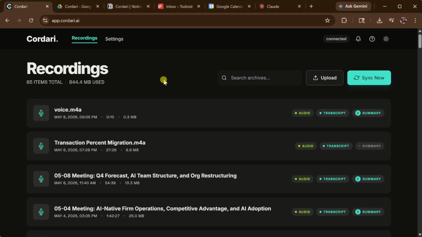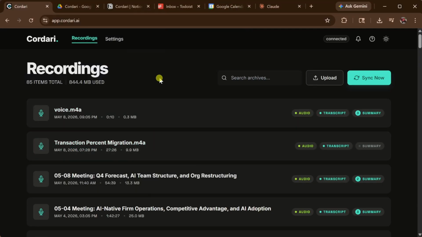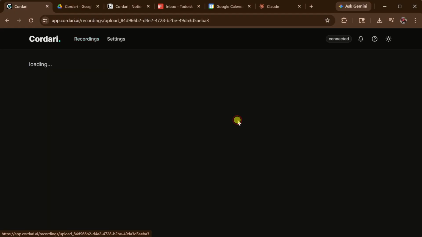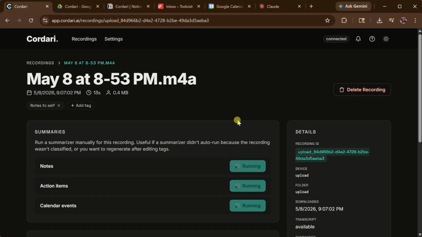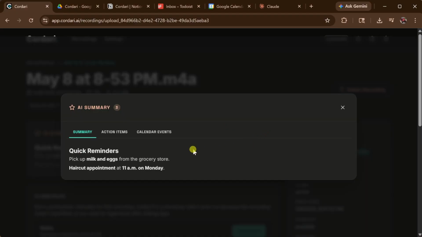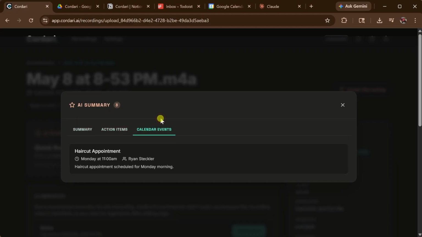Let's look at how Cordari gives us power over our notes. We'll upload a new voice note to Cordari. This is a short recording that reminds me to pick up some milk and eggs from the store, and that I have an upcoming haircut appointment. We can see that Cordari summarized the note, created action items, and extracted the calendar event.